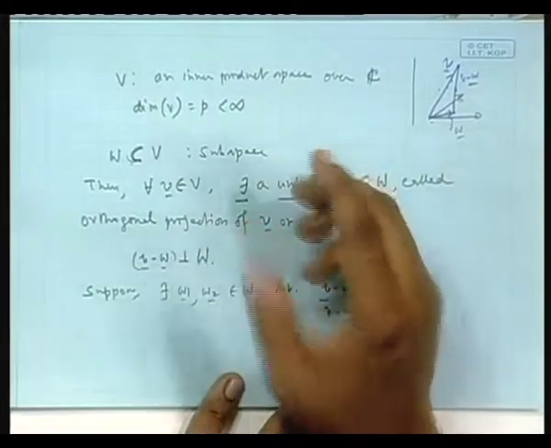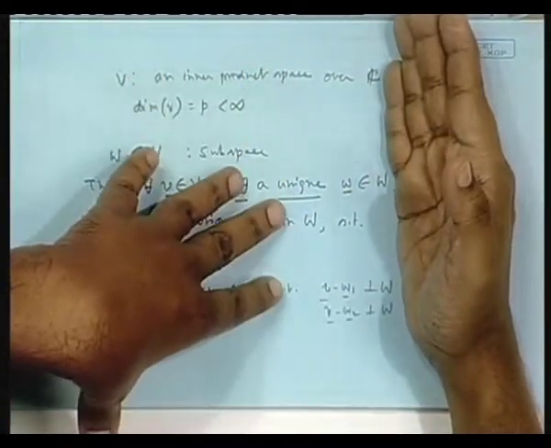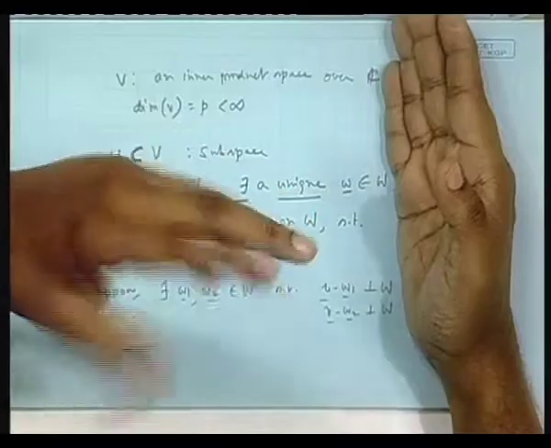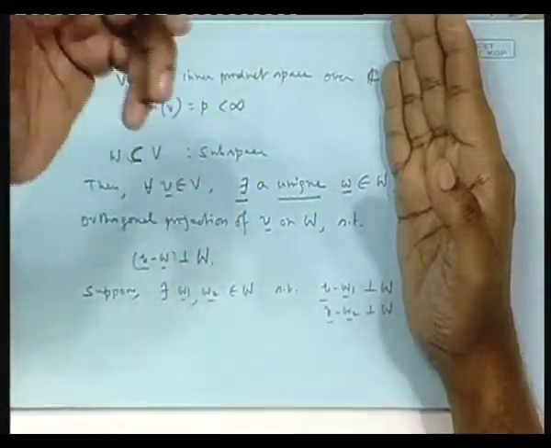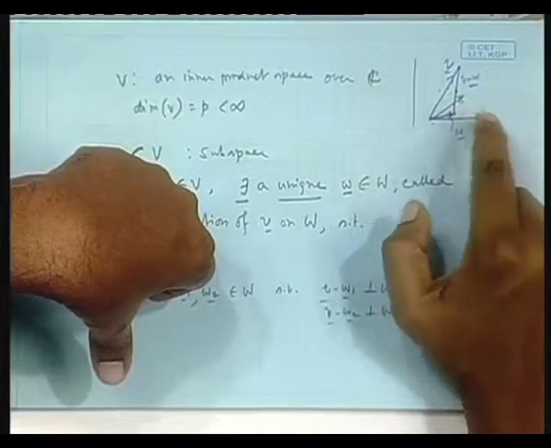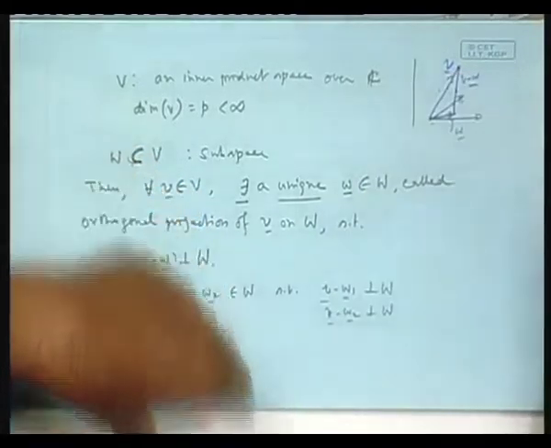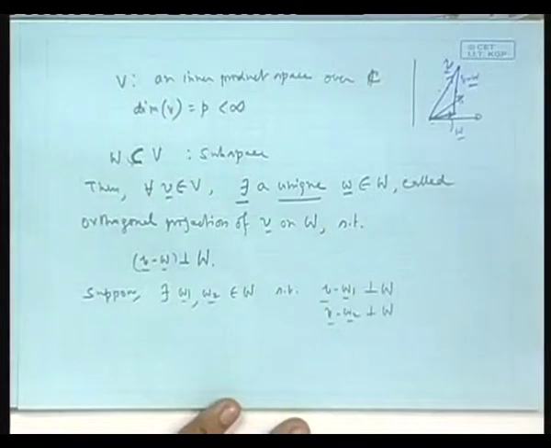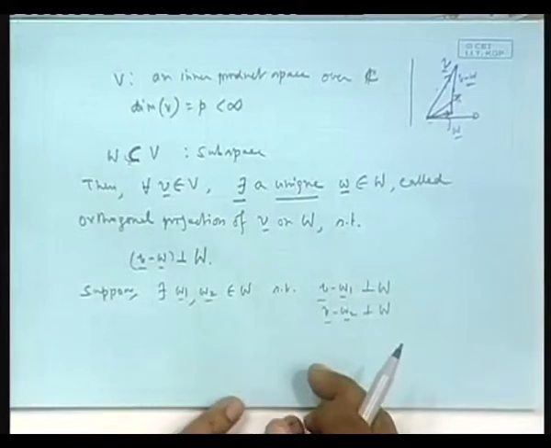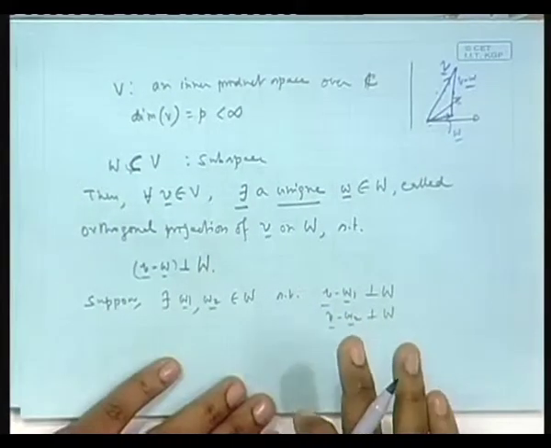Using those very elementary axioms, and mind you, when I am proceeding, I am not using any angle, any meaning of the vectors. I am only using the basic notions of vector addition, scalar multiplication, and a few things about inner product, orthogonality and all that. I am not using any notion of angle, nothing. So whatever you prove here, that is the most general thing. Here visually it is obvious that two such projections are not possible which hold a 90 degree angle with the tip of the vector. But mathematically, suppose indeed it is true, then I will show that W1 and W2 have to be the same.